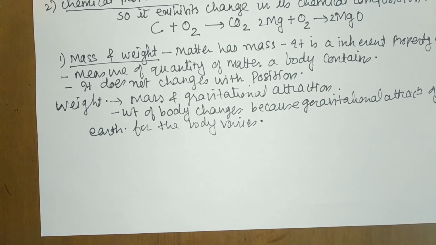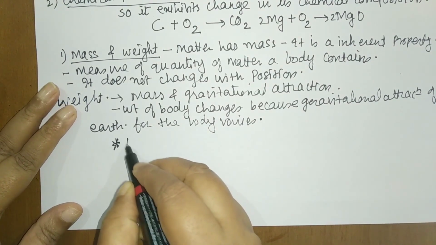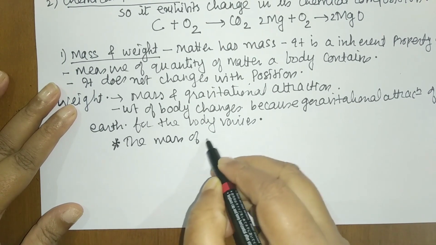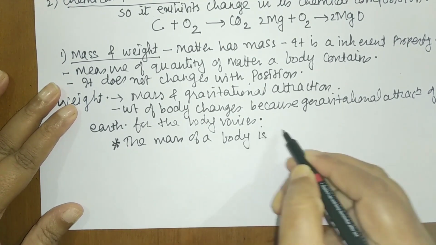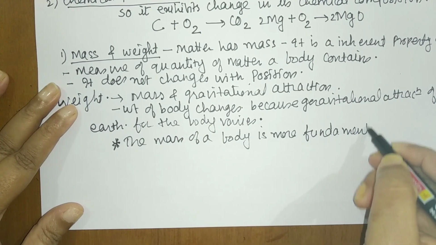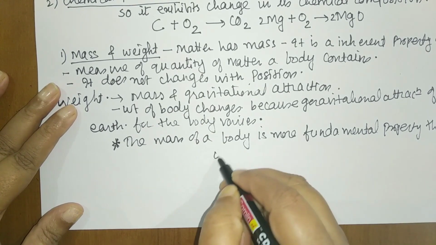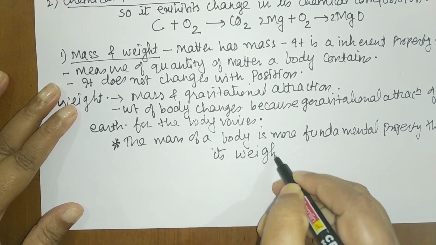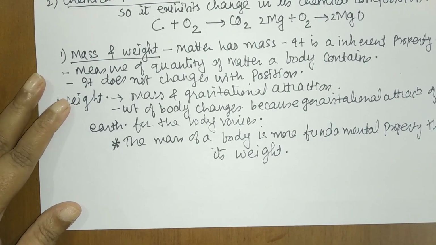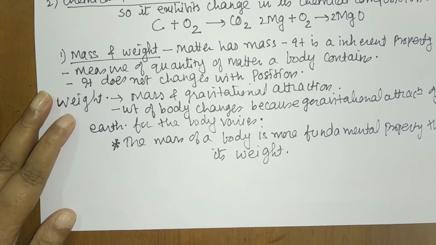Let us first see the mass. Now this is a very important statement. The mass of a body is a more fundamental property than its weight. Now let us see how weight and mass change with distance. As I said, students, the mass of a body remains constant irrespective of its position, but the weight of a body depends on its position.